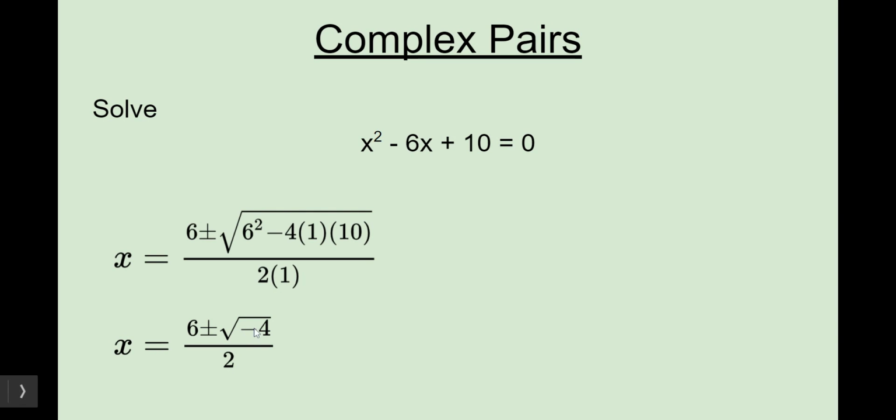Here, the square root of a negative is i, and then the square root of 4 is 2. So you treat them separately. Look at the square root of your negatives and change those to i's, and then look at the square root of the number and do whatever the square root of the number is. So this would actually turn into 6 plus or minus 2i.